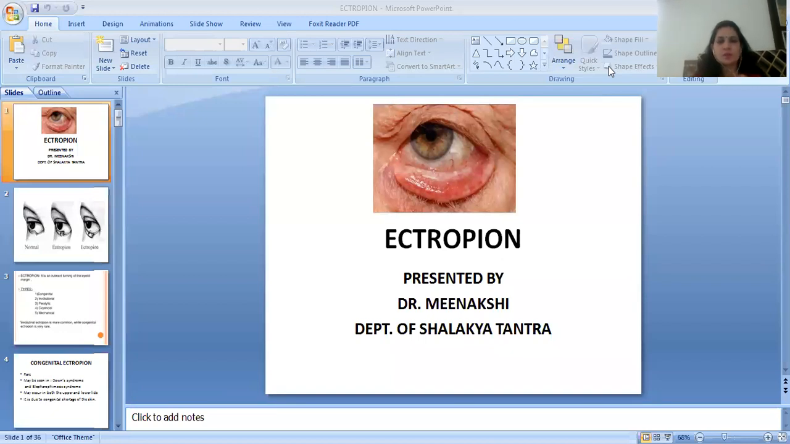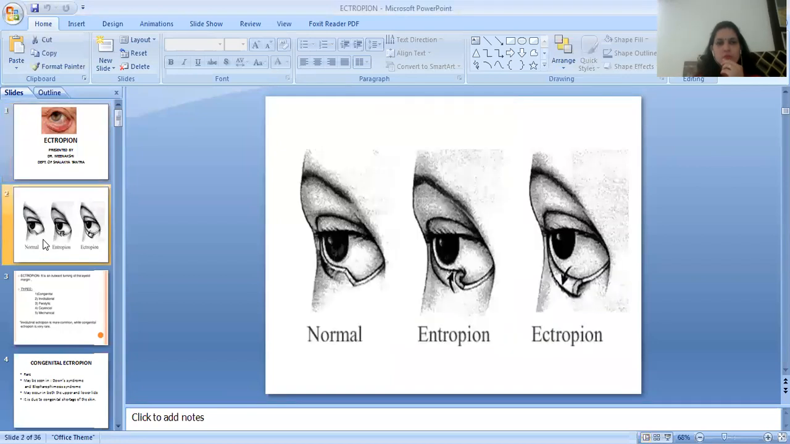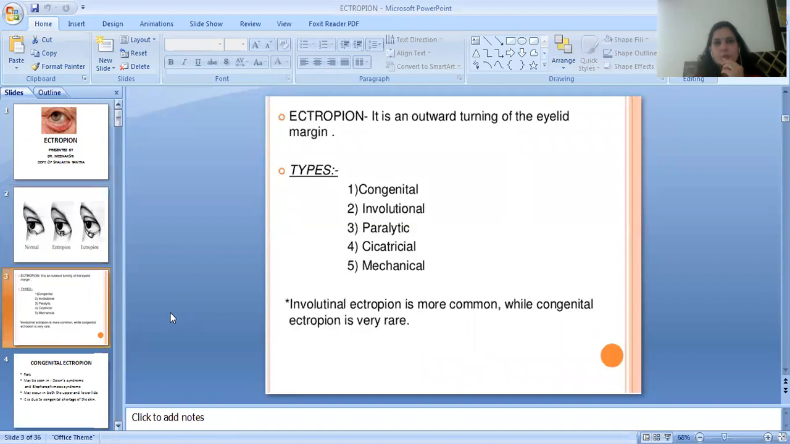आज का हमारा टॉपिक है एक्ट्रोपियन। सो टू अंडरस्टैंड द एक्ट्रोपियन, प्लीज सी दिस इमेज. Is the image of normal eyelid, entropion and ectropion. So ectropion, it is an outward turning of the eyelid margin.